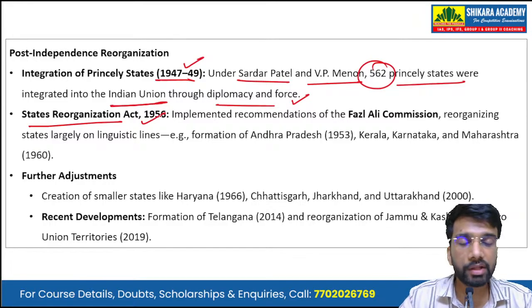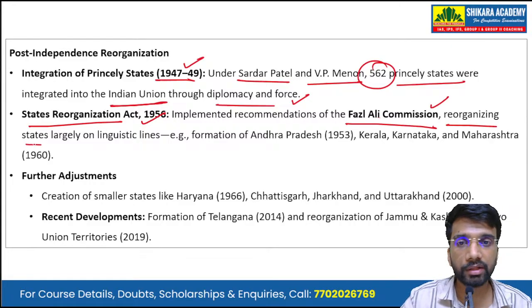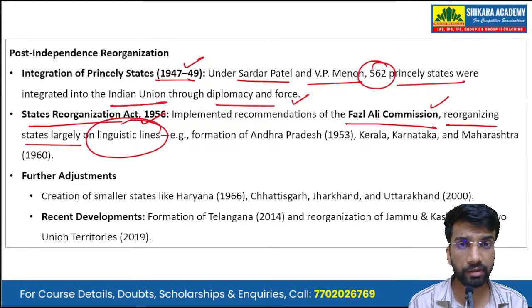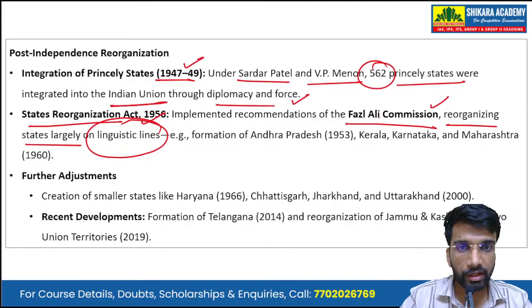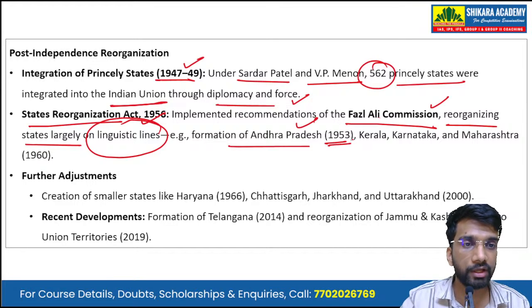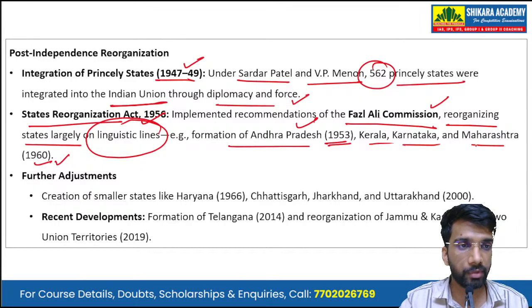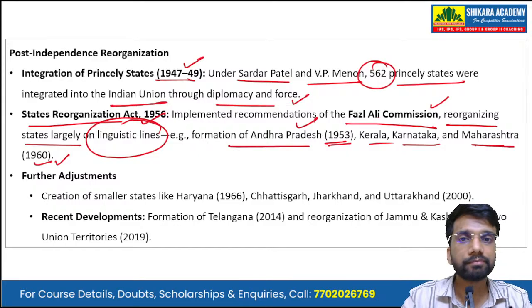Then was the States Reorganization Act of 1956. It implemented recommendations of the Fazl Ali Commission, reorganizing the states largely on the linguistic lines. So the Fazl Ali Commission that was set up, under its recommendations, there was reorganization of the states, mainly on the linguistic lines. That is, it started with the formation of Andhra Pradesh in 1953, then Kerala, Karnataka, Maharashtra in 1960. Okay, Maharashtra and Gujarat, they were made as a separate state in the year 1960.